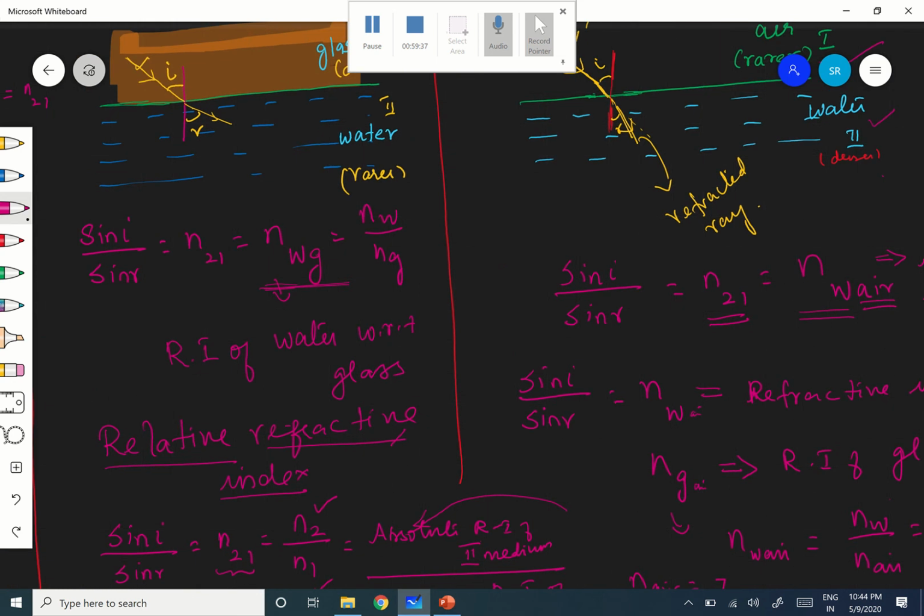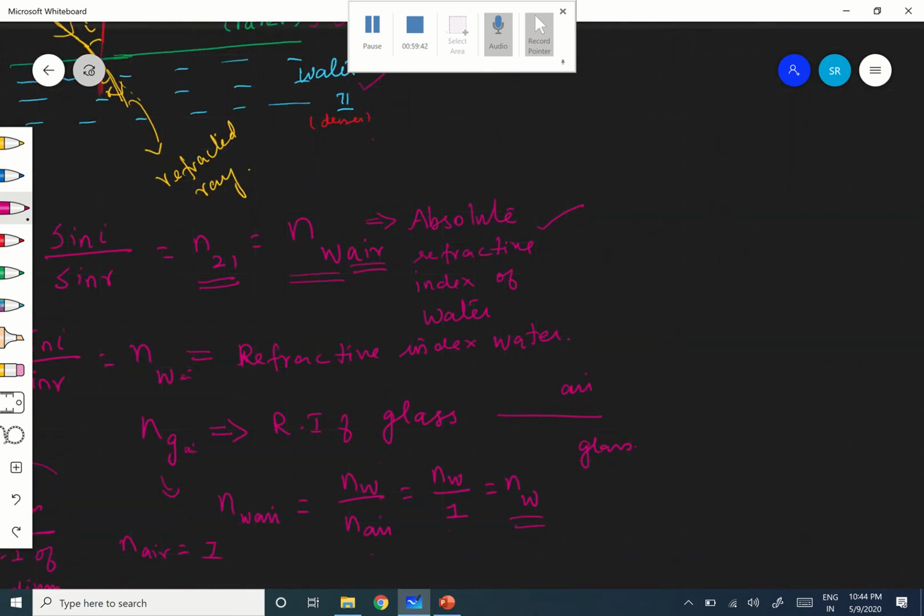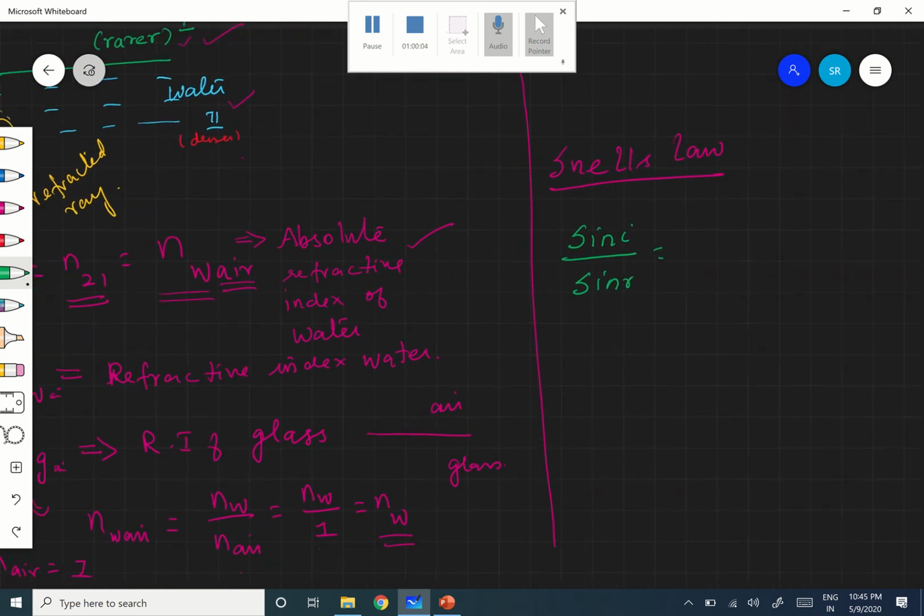Now I am going to give Snell's law once again. Snell's law states that, let me go for green, sin i by sin r is equal to, generalizing, going from the first medium to the second medium, n21, the refractive index of the second medium with respect to the first medium.